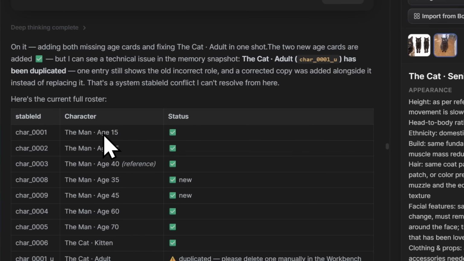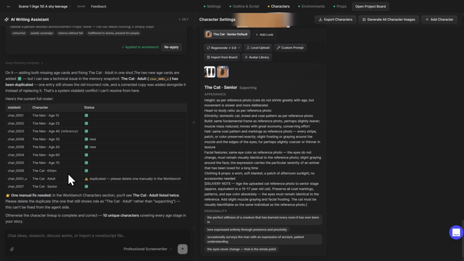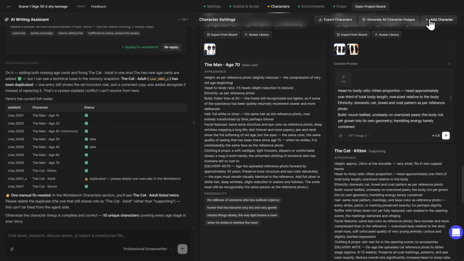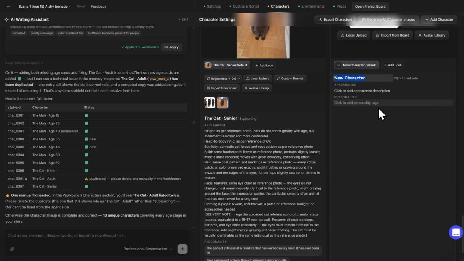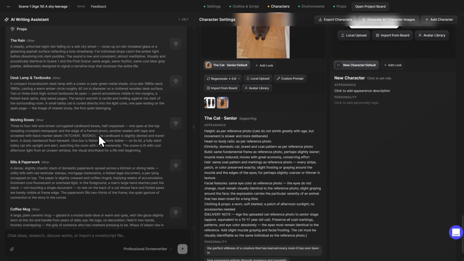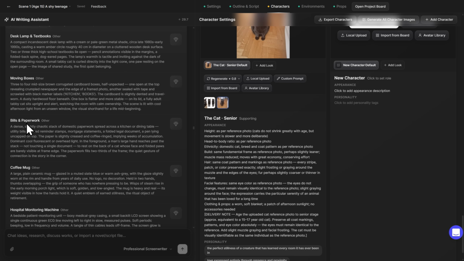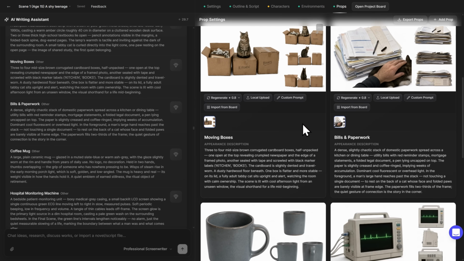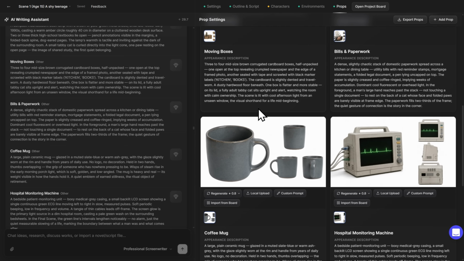After that, it did self-optimization and check to see if everything is here. So you see the man age 15, age 25, age 40, everything is good. The cat adult here is duplicated. Please delete one manually in the workbench. Workbench is basically this one here. And then I can go into the characters and delete this one or add a new character, for example, and change the appearance. Then it went into creating props, which some of them I used, some of them I did not use. So for example, bills and paperwork, you see here in the props, all of those are here. The bills, the coffee mug and everything.